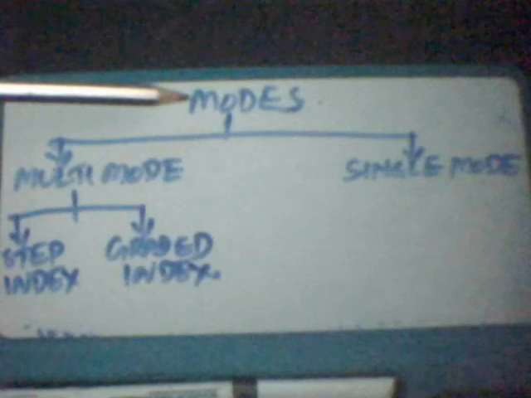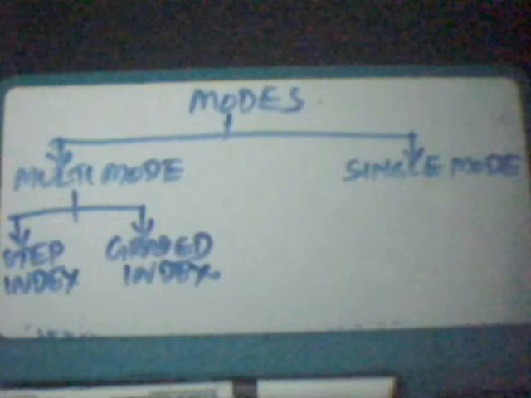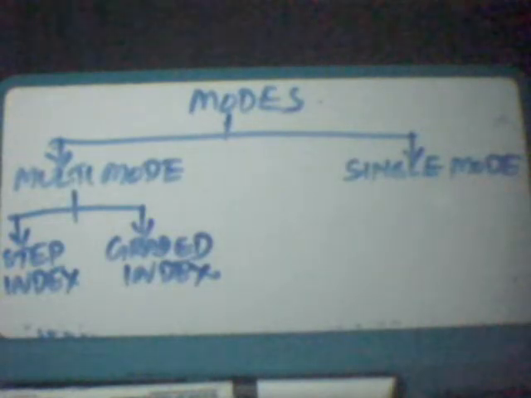Current technology of optical fibers supports two modes, multi-mode and single mode. So multi-mode fibers can be step index fibers or graded index fibers. Multi-mode is named so because multiple beams from a light source move through the core through different paths. How these beams move within the cable depends on the structure of the core.